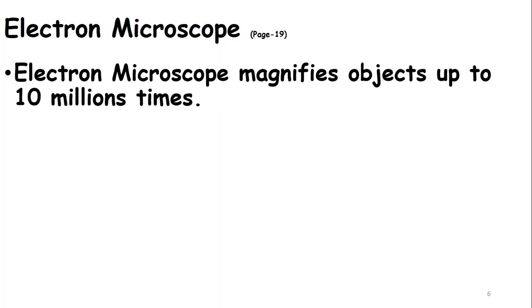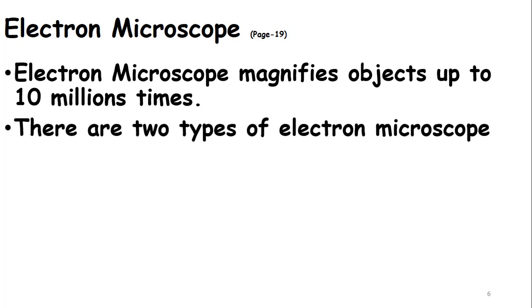Now we are going to explain what an electron microscope is. You can see them on page 19. Okay, so an electron microscope magnifies objects up to 10 million times. It means that the magnification power of an electron microscope is much higher than the light microscope. There are two types of electron microscope.